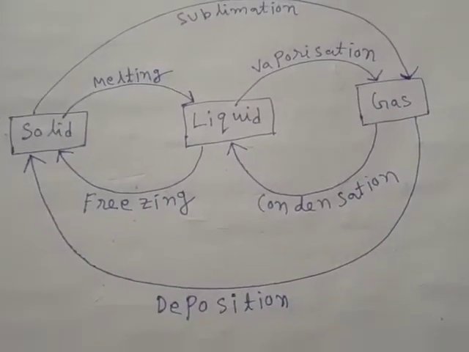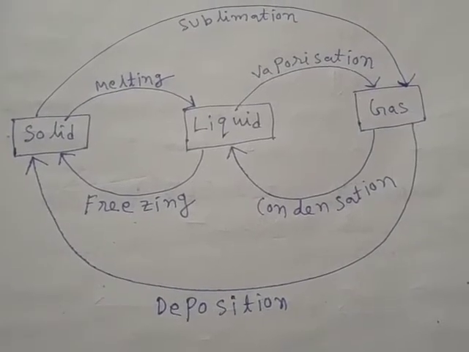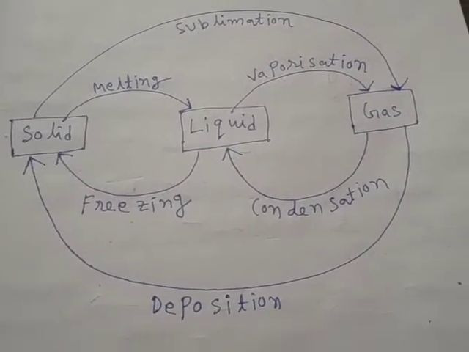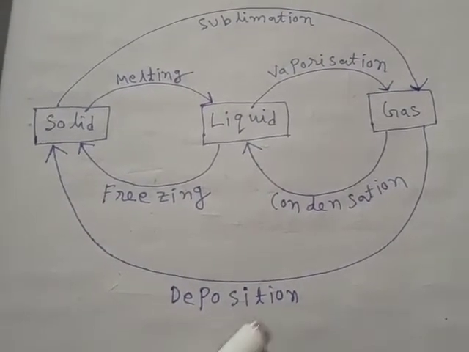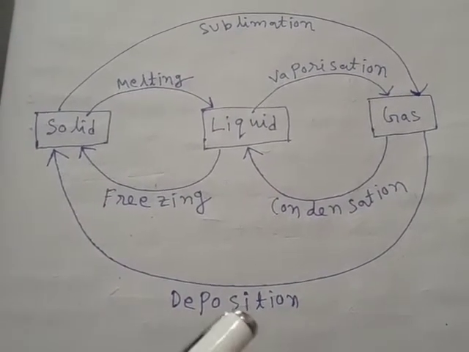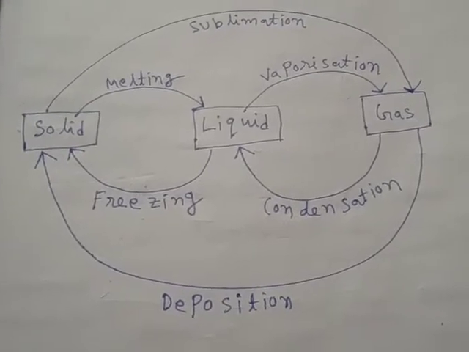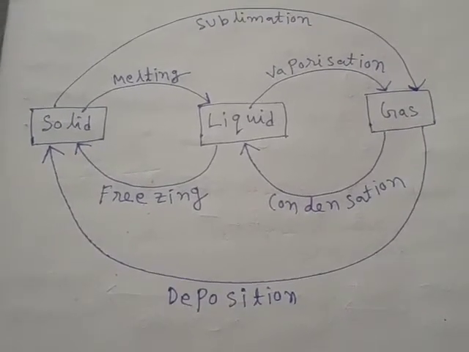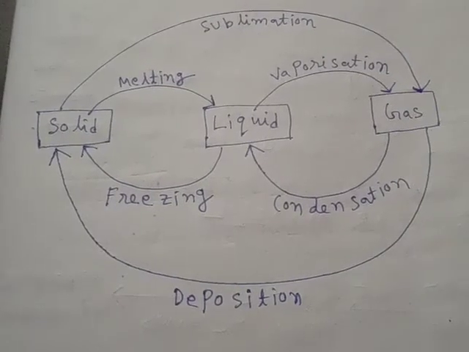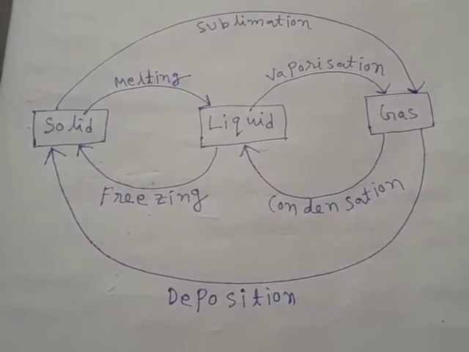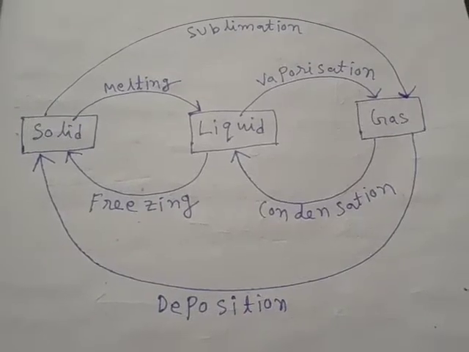Now when gas directly converts into solid by rejecting heat, that process is called deposition. One example of deposition is when carbon dioxide is cooled, it directly converts into solid carbon dioxide, which is also known as dry ice.